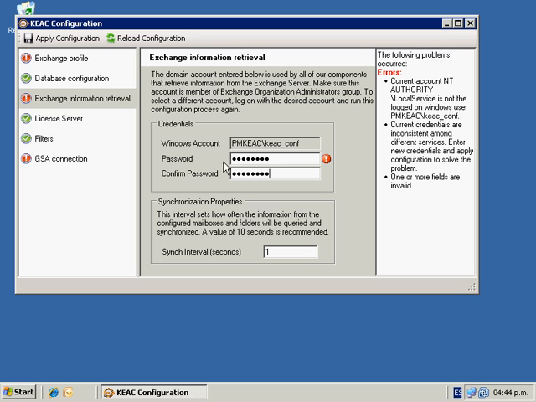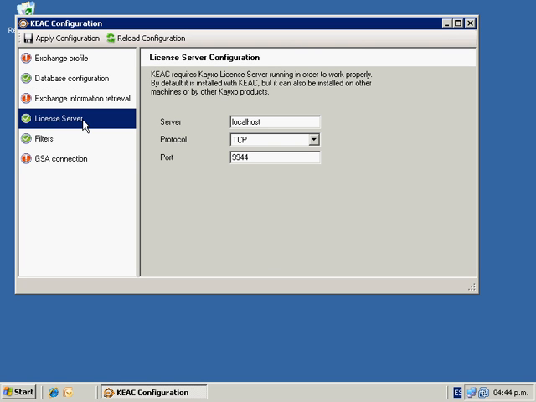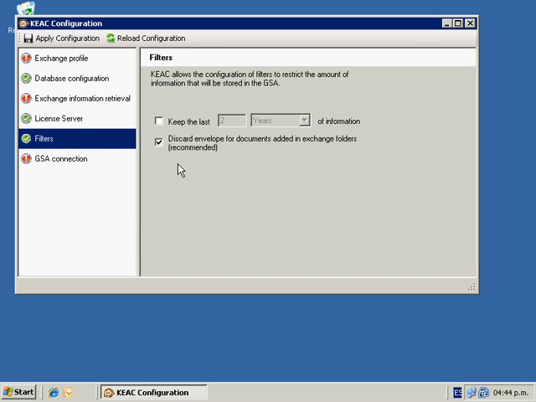Kayxo Exchange connector needs a license server. Typically, your license server was installed and configured in the same machine, so you don't need to change anything. The first filter option is used to define the period of time for uploading items. By leaving it unchecked, no filter will be applied. Leave checked the second option to avoid wasting GS licenses with empty containers of attachments.